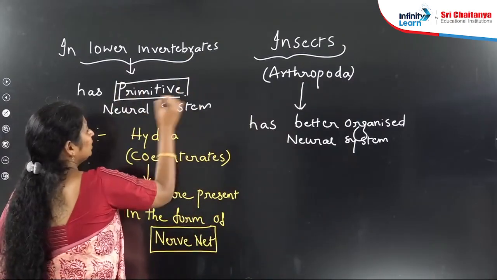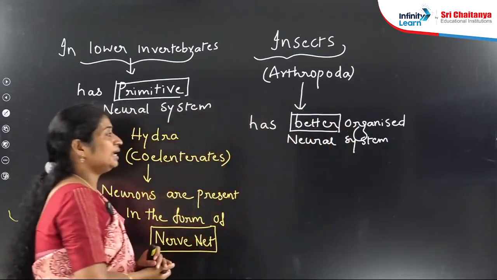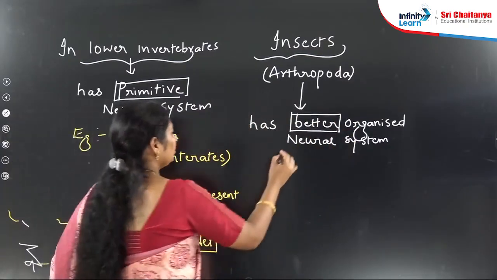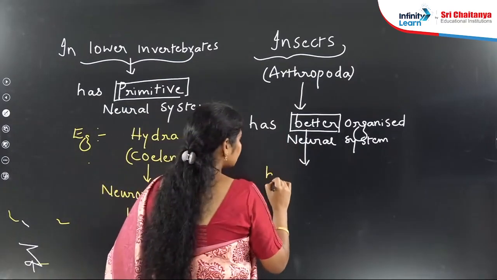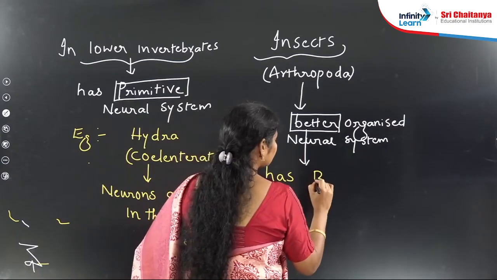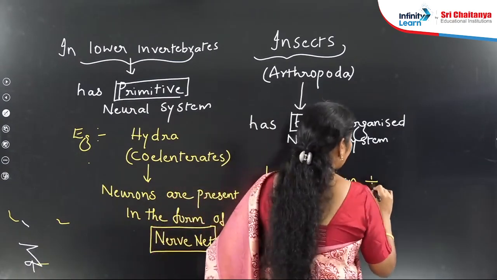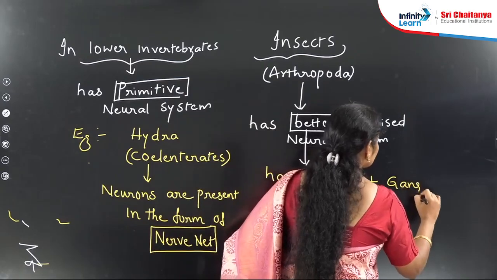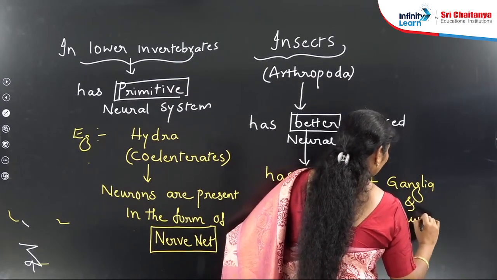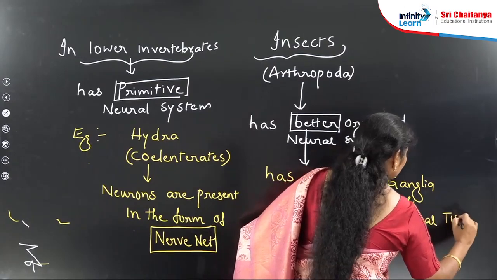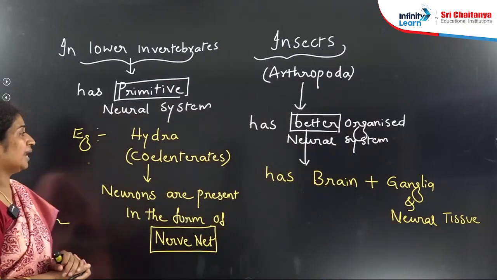Hydra. And which one has a better organized neural system? Insects, or Arthropoda. Why are we calling it better? Because insects have a brain along with ganglia and neural tissue. Compared to Hydra, it is a little better organized.